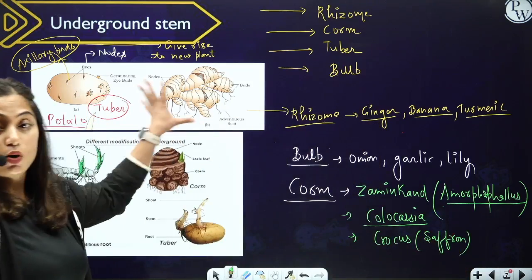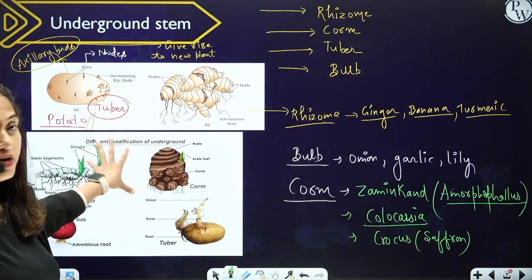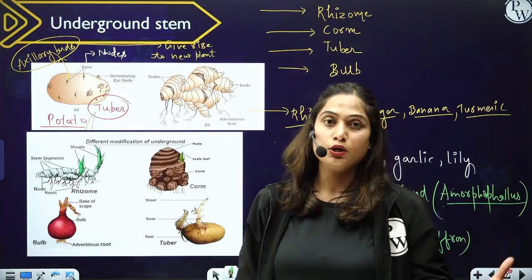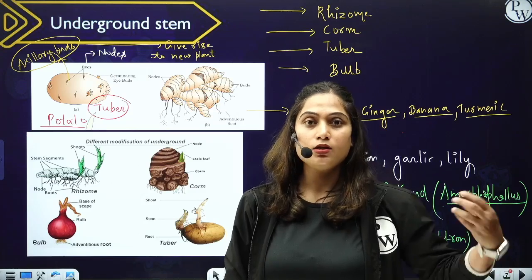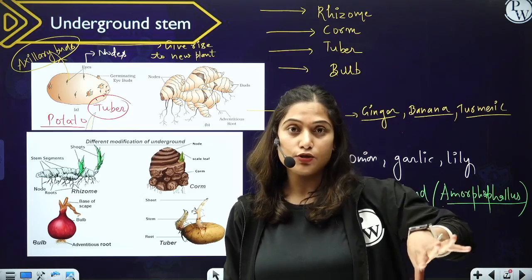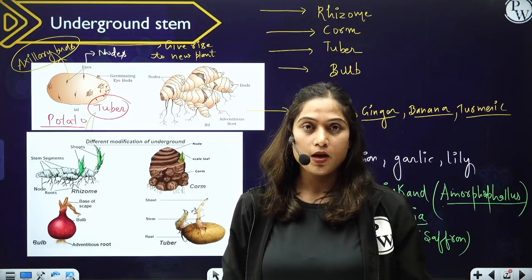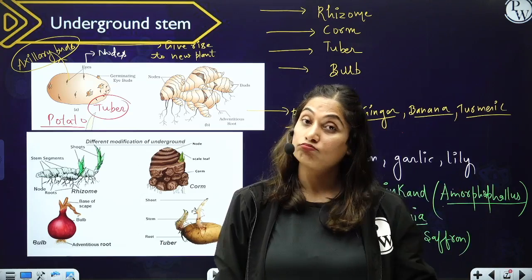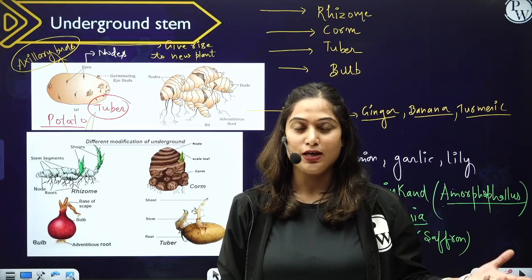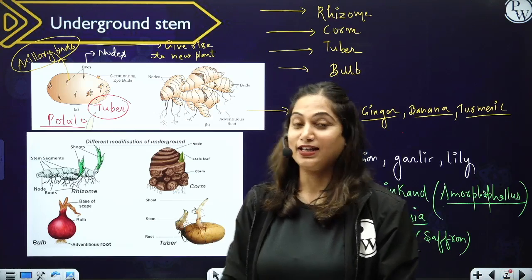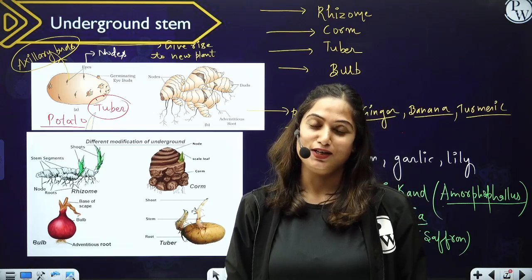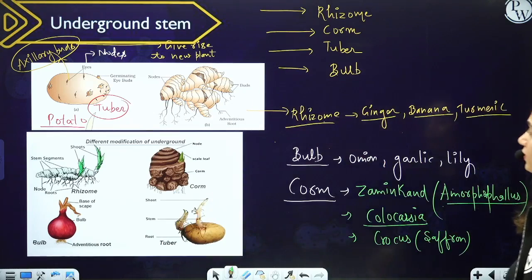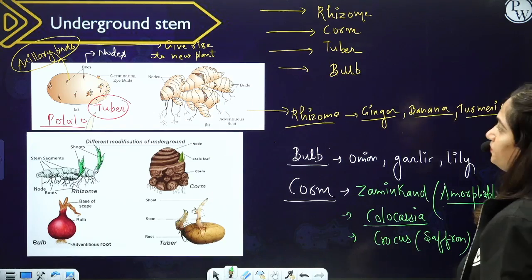Okay? So this slide is important. What kind of question comes from this part? Example based questions. Now you know the example of tuber is potato, underground stem. Then onion, garlic, lily, bulb. Then Amorphophallus, Colocasia and crocus, corm. And the rhizome, ginger, banana and turmeric. Okay, so these all are underground stems which are helpful in vegetative propagation.